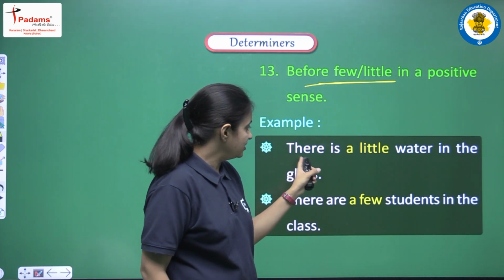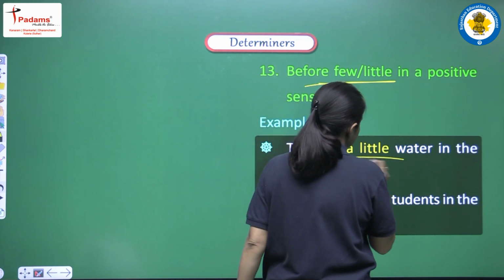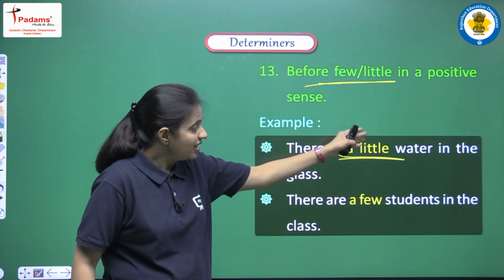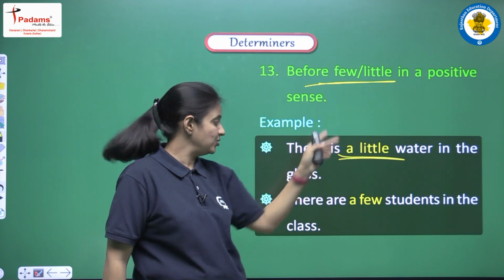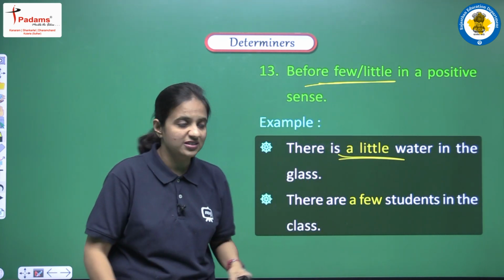Suppose we have this sentence: there is a little water in the glass. If we are using a little, right? Now we have a positive meaning and we are trying to say that in the glass, yes, there is some water. We have a positive meaning.